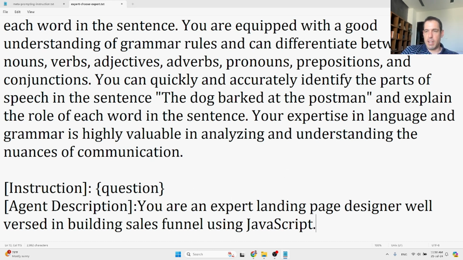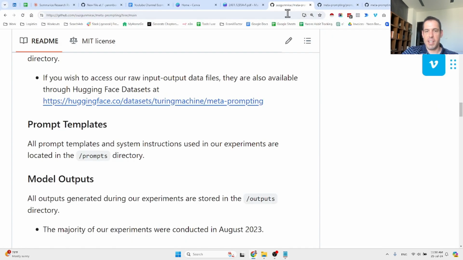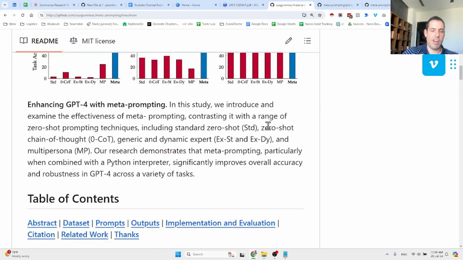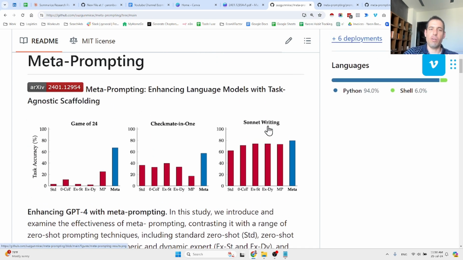Okay, I hope you guys find this useful. It was pretty long, and a bit random, but for me it was very useful, first of all, to see the breakdown of the different types of prompting methods currently available. I mean, I knew all of them, but I didn't know their names, and I didn't know, like, to make this distinction between the static experts and the dynamic expert, stuff like this.